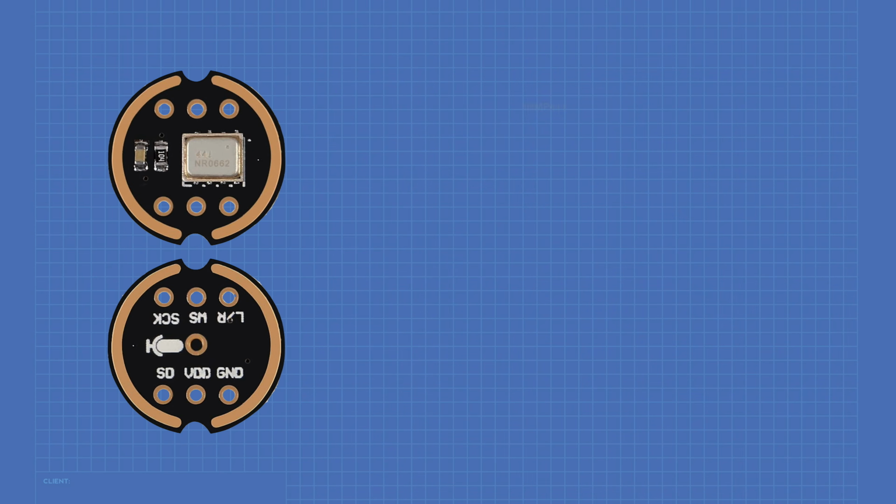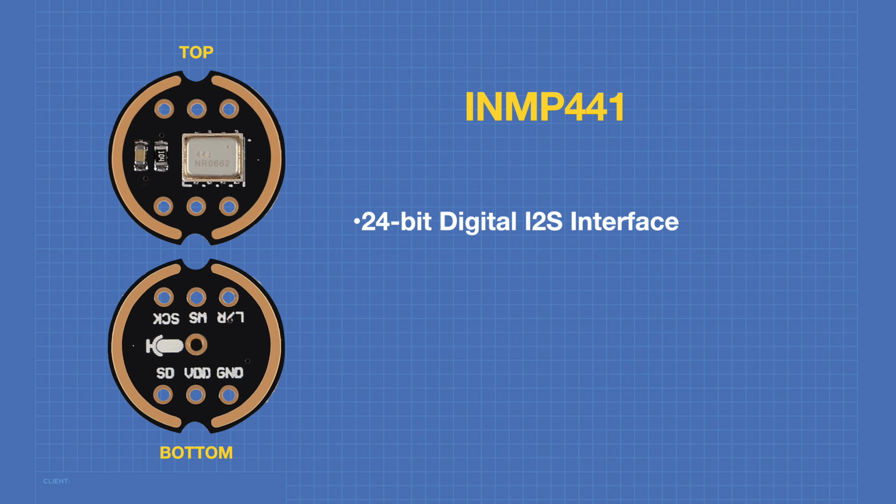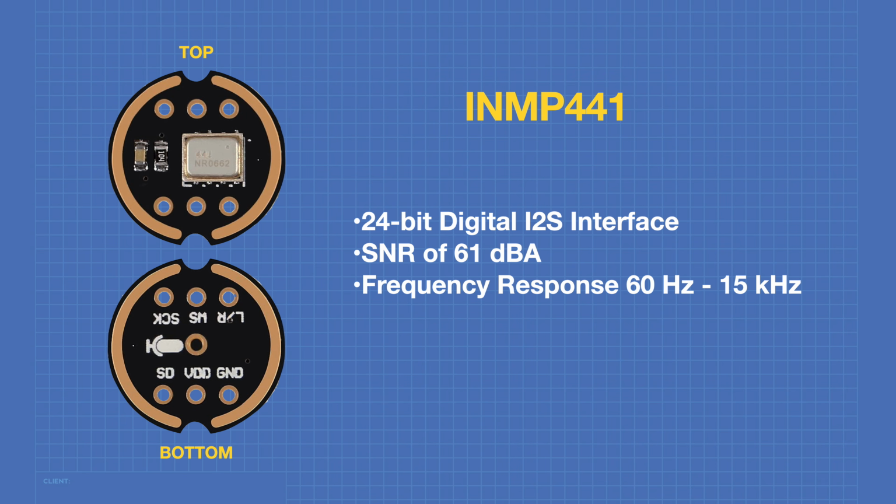So let's begin by hooking up our I2S microphone to our ESP32. The I2S microphone that we'll be using today is a very popular module, the INM-P441. Despite its low cost, it has some very impressive specifications, including a 24-bit digital I2S interface. The device has a signal-to-noise ratio of 61 dBA, which is quite impressive. It also has a frequency response of 60 Hz to 15 kHz.